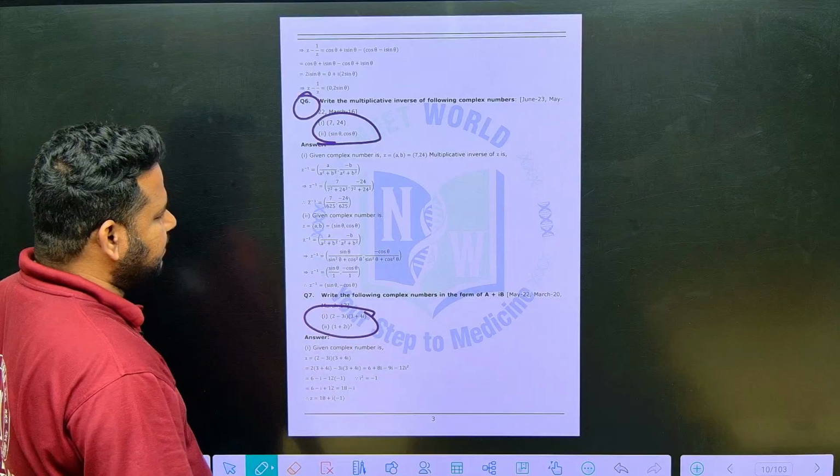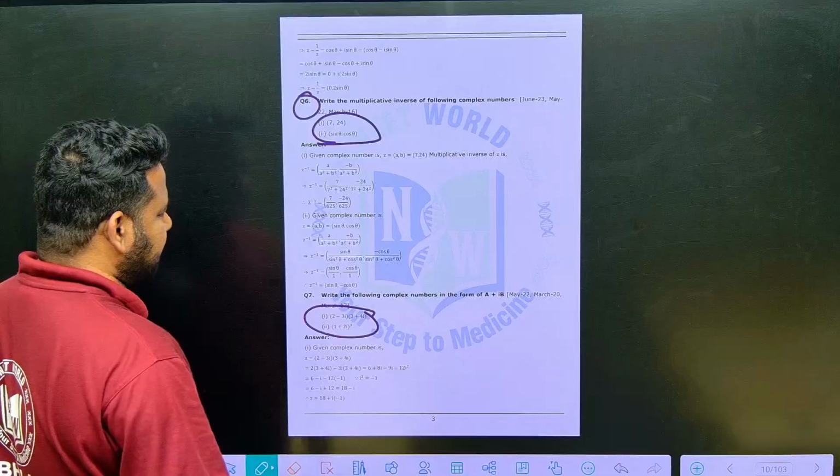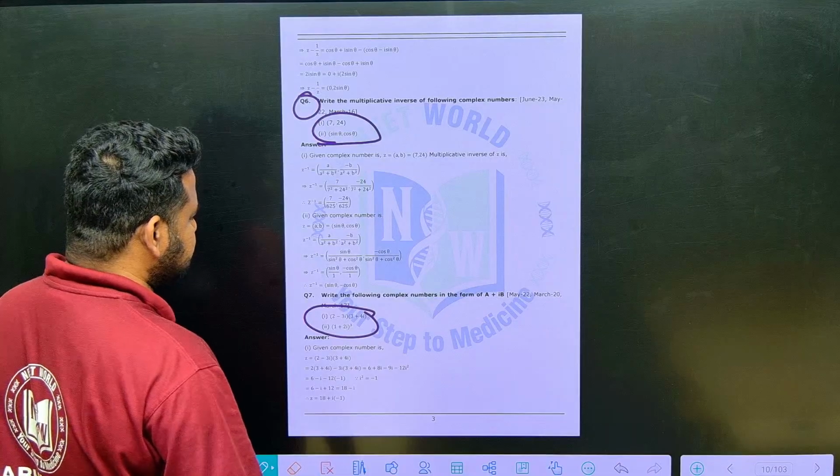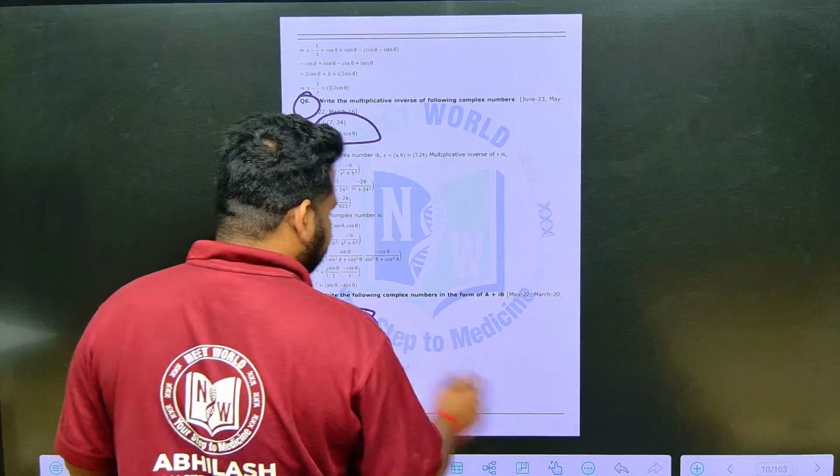Write the following complex numbers in the form of a plus ib. We have to write it in the form of a plus ib. First question that they have given is 2 minus 3i into 3 plus 4i. Let us take up this question, friends. So see here, observe carefully.